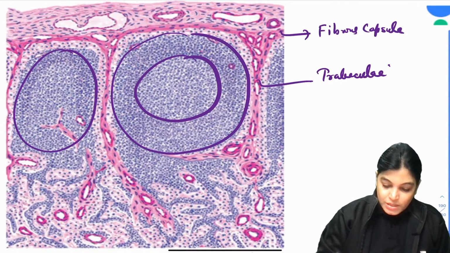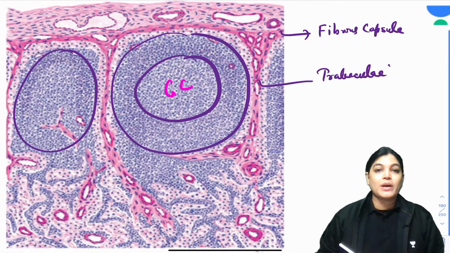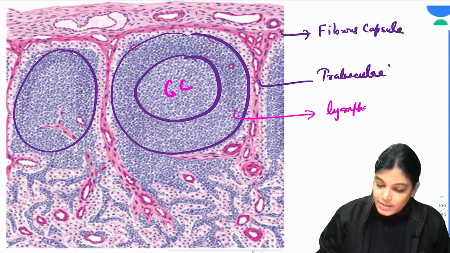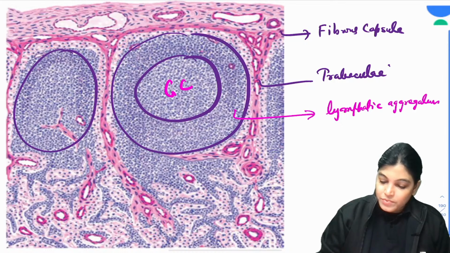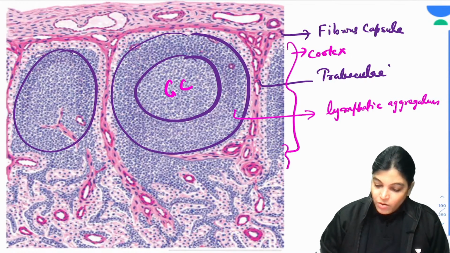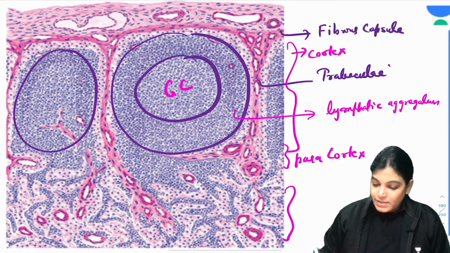This structure which you are seeing has lymphatic aggregation. So this is called GC. Let me write it. This is GC. What do you mean by GC? Germinal center. This is the lymphatic aggregation which is seen in the cortex. This part is the cortex area of the lymph node, this is the paracortex area, and the lower part is the medulla.